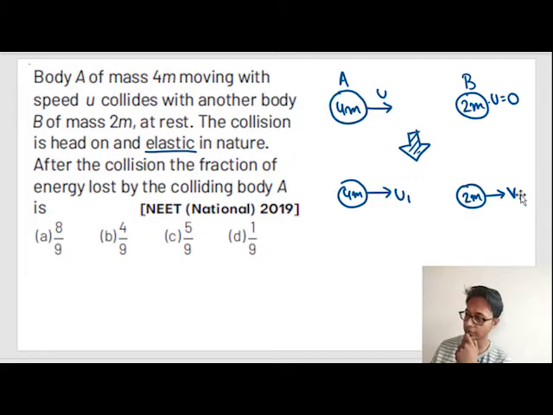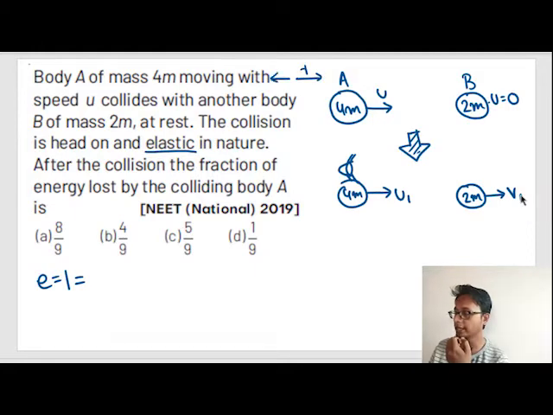For elastic collision we know that the coefficient of restitution is equal to 1. And what is the coefficient of restitution? Velocity of separation by velocity of approach. For velocity of separation, suppose we take the frame of reference of this body. Let's assume this side to be positive and this side to be negative. So v1 minus u1 is the velocity of separation.